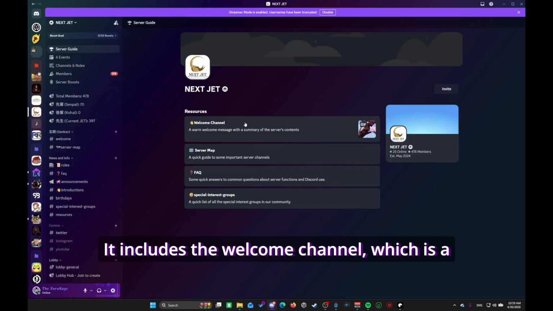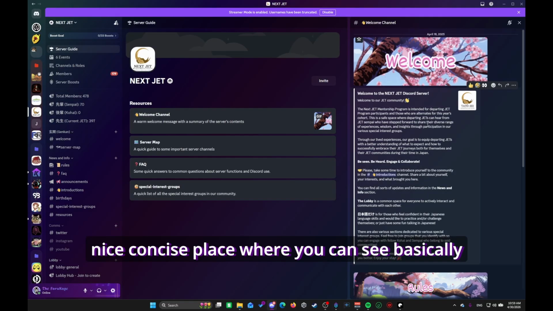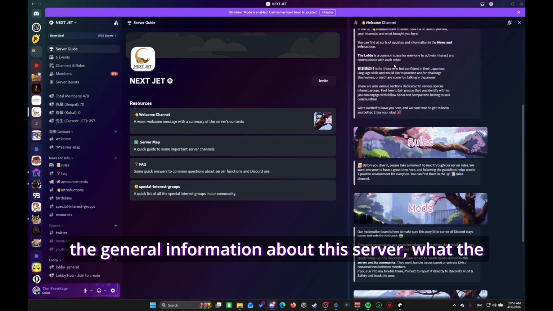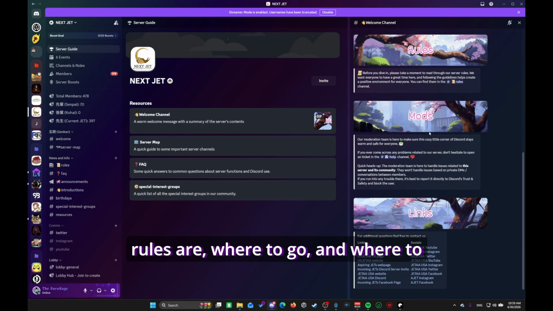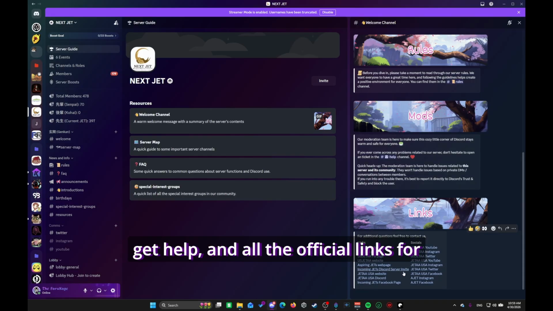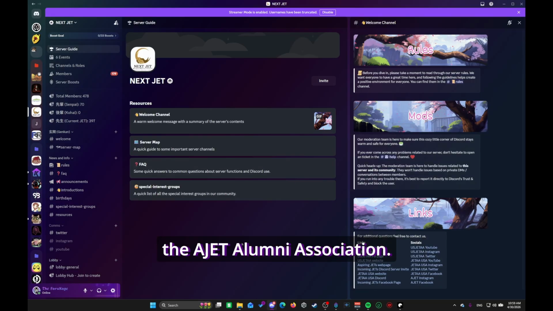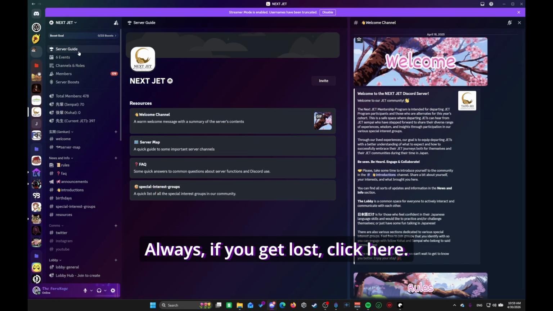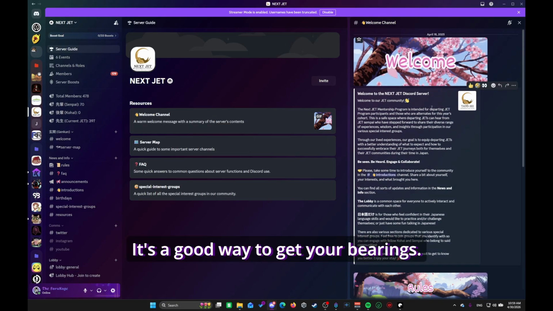It includes the welcome channel, which is a nice, concise place where you can see basically the general information about this server, what the rules are, where to go, and where to get help, and all the official links for the Jet Alumni Association. It is very useful. Always, if you get lost, click here. It's a good way to get your bearings.